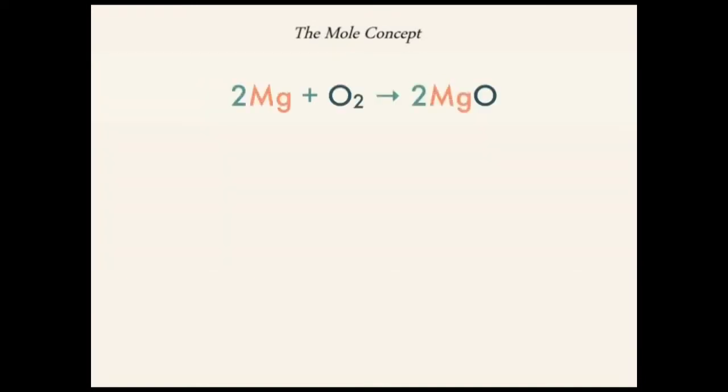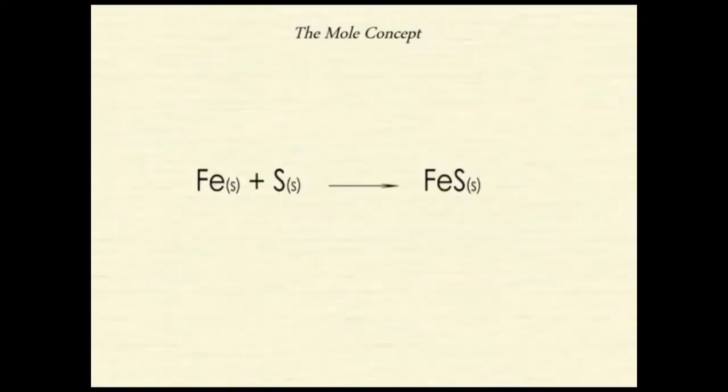When we write chemical equations, they only give a simplified ratio in which atoms combine. An equation like this one only shows 2 atoms of magnesium and 2 atoms of oxygen. But chemical reactions involve millions and millions of atoms, molecules and compounds. Consider a reaction between iron filings and sulfur to form iron(II) sulfide. The equation shows a single case for 1 iron atom and 1 sulfur atom. But atoms are very small in size, so 1 teaspoon of sulfur powder contains millions of sulfur atoms.